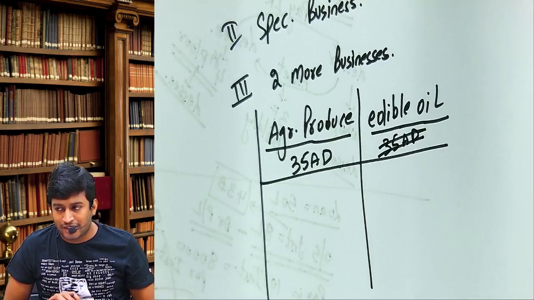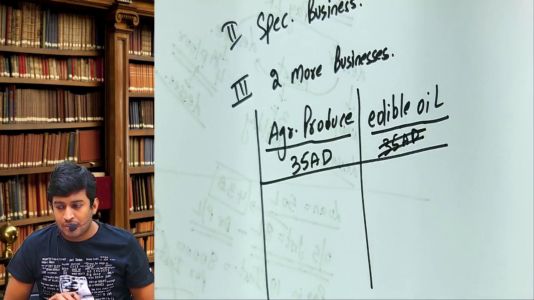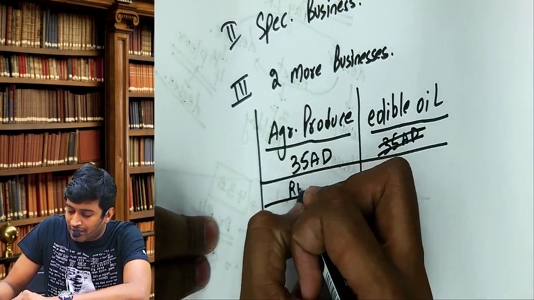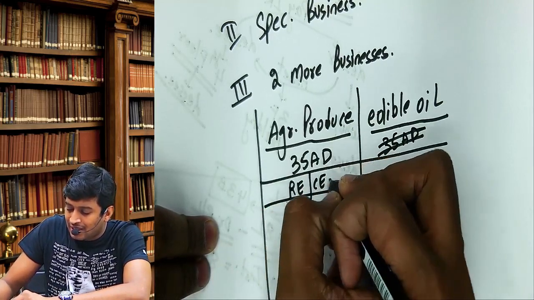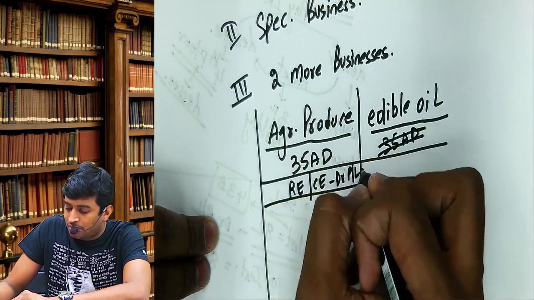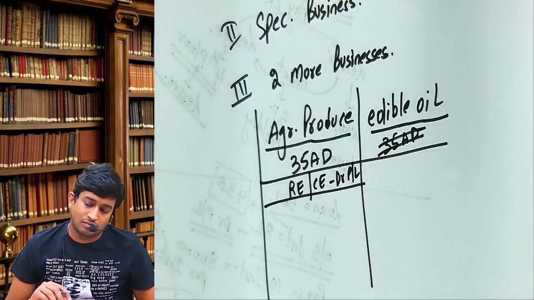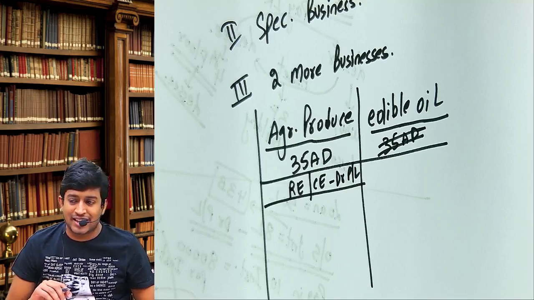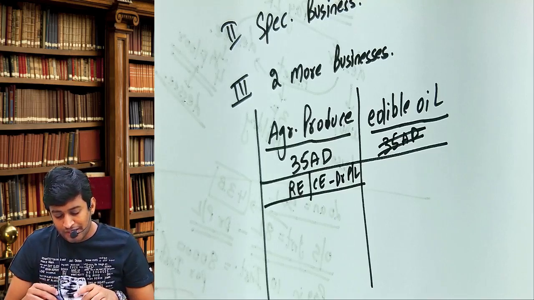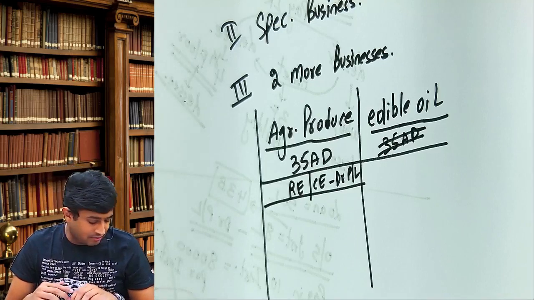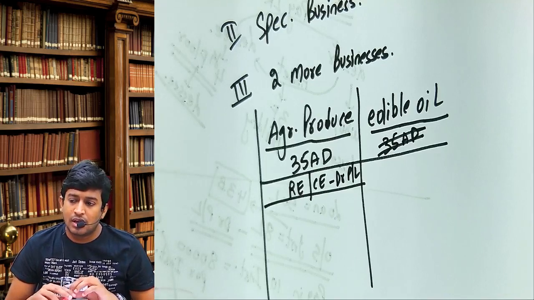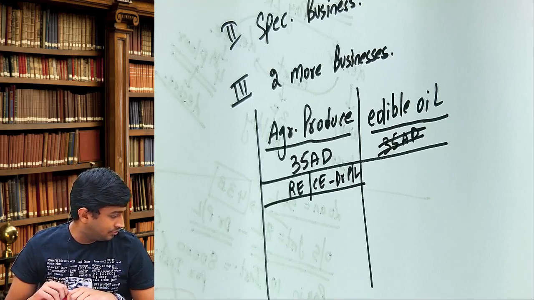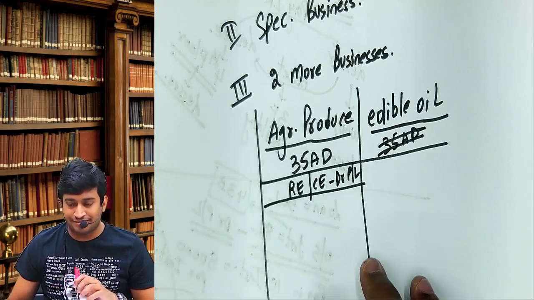But what is the benefit of 35AD? You can debit revenue as well as capital expenditure to P&L account, because those businesses are categorized as specified and very important for the development of the country. Shall we continue?